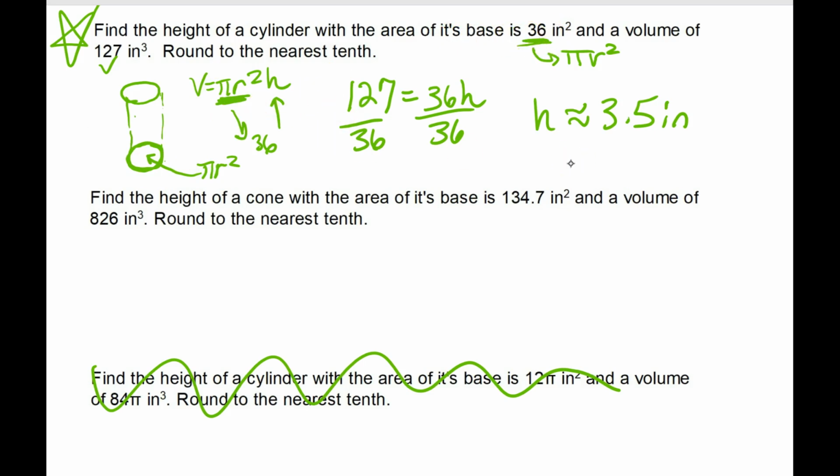Let's do it again. Find the height of a cone with an area of its base to be that and the volume to be that. So this is the volume. This is my pi r squared. Draw my cone, y'all. Let's draw the cone from the top up this time. All right. Got that. And that.